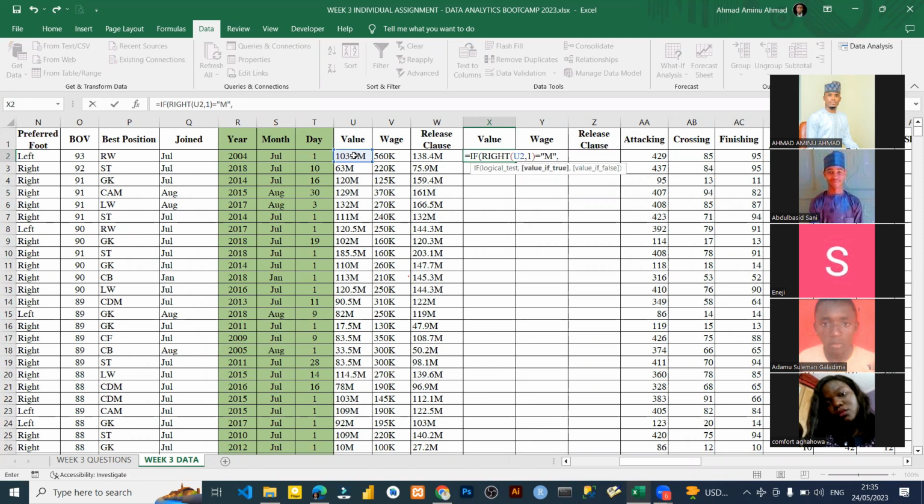So what do we want if it is M? Please, do you understand? If it is M, what do we want? Yes, sir. What we want if it is M is that we want to calculate that particular M that we want to remove based on the length of the data. And also take note, that M that we are removing is from the left hand side or right hand side?